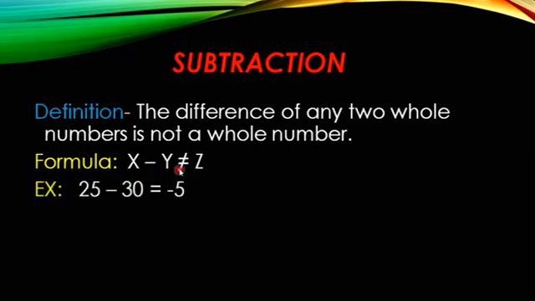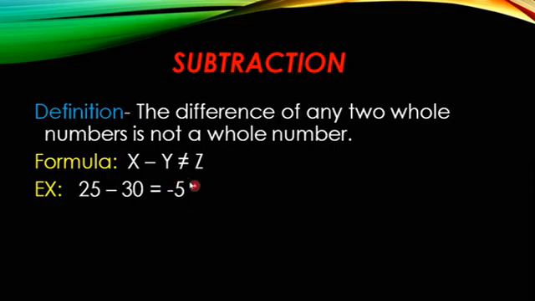See, x minus 5 is not equal to z. So I have taken, for example, 25 minus 30. Here you should observe one thing: 25 is a small number and 30 is a big number. From a small number to a big number you cannot subtract. So if you subtract also, we get the answer, which is minus 5.